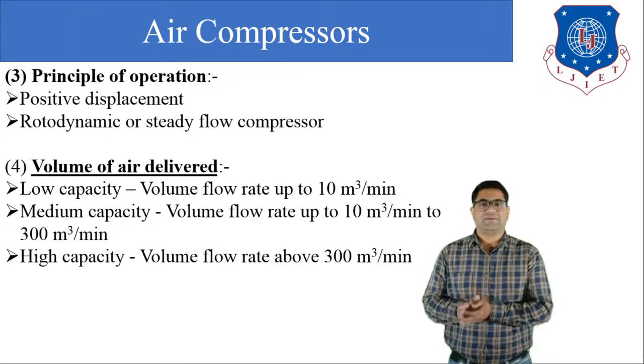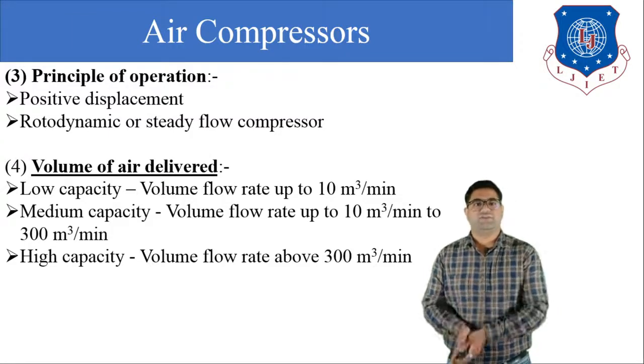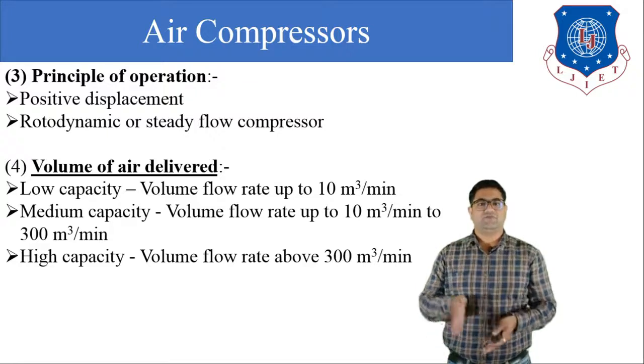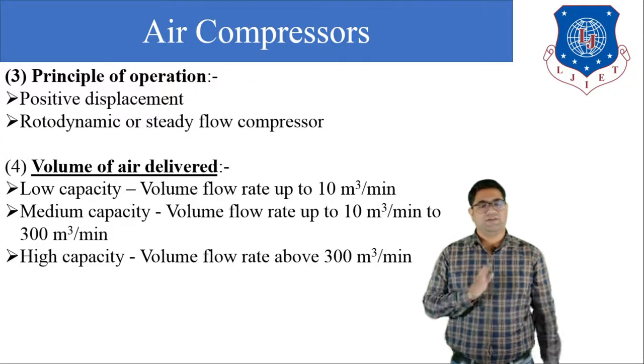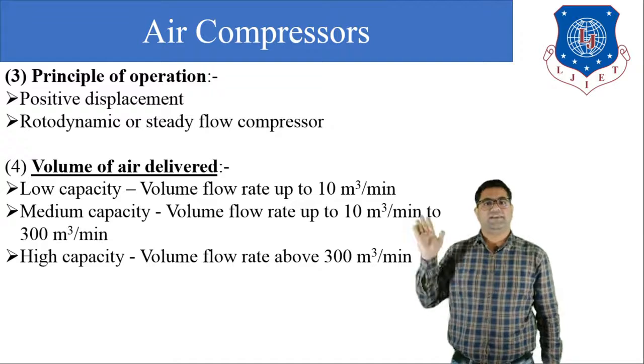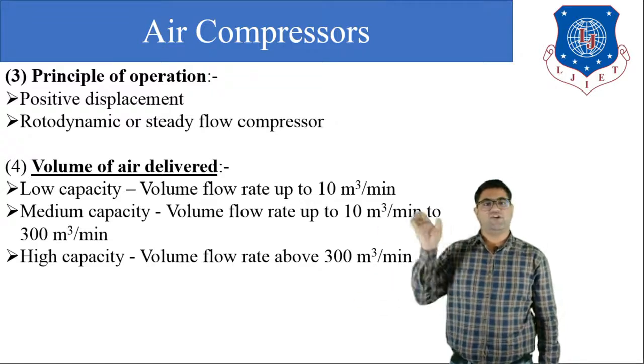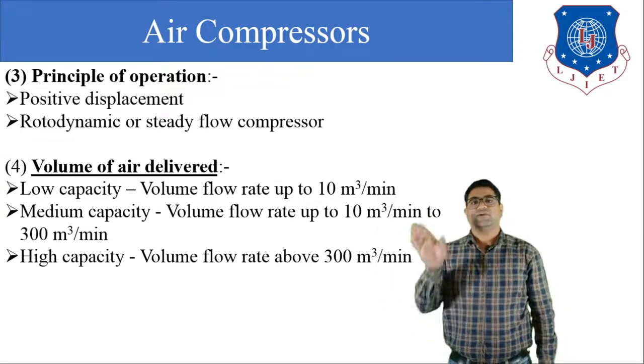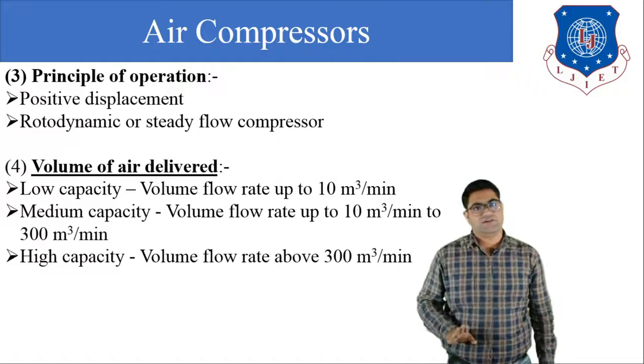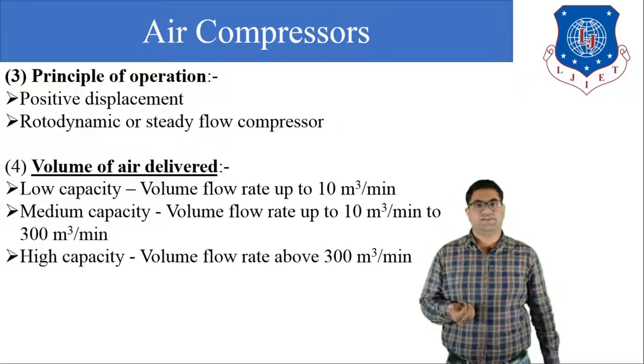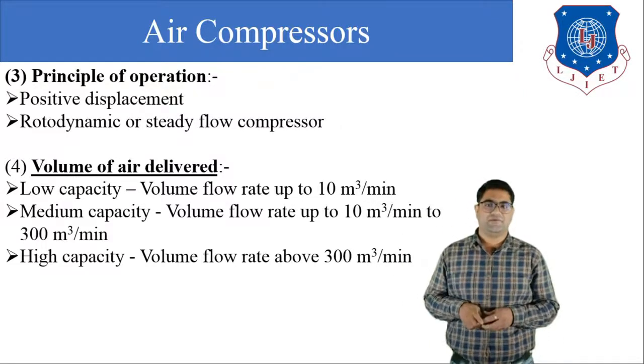In the medium capacity compressor the volume flow rate is from 10 meter cube per minute to 300 meter cube per minute. And third, the high capacity compressor has a volume flow rate above 300 meter cube per minute. So a very high volume flow rate is generated in the high capacity compressor.